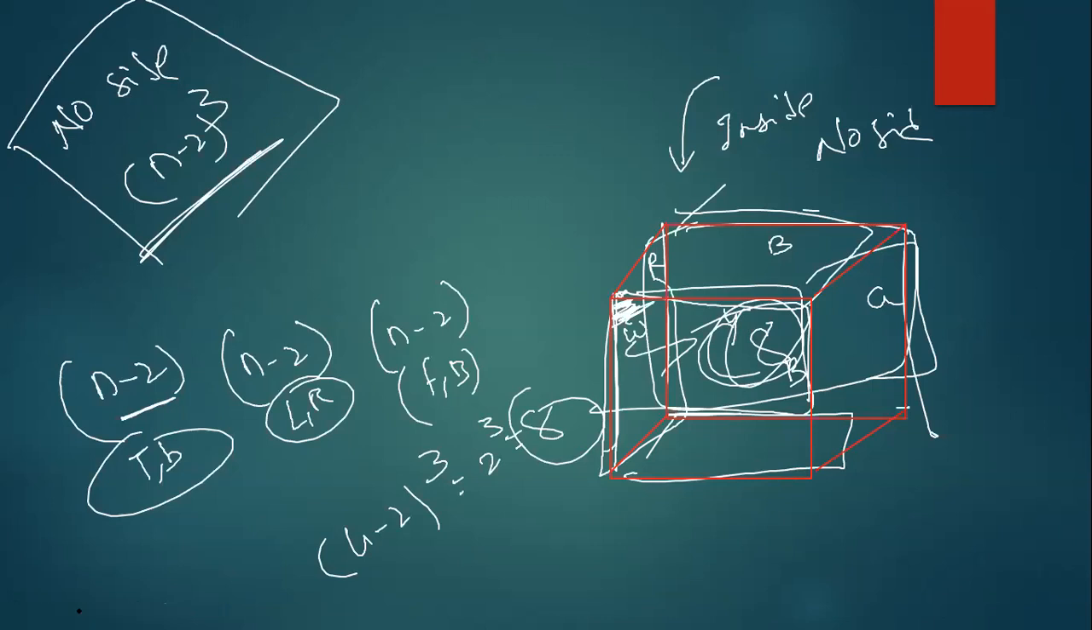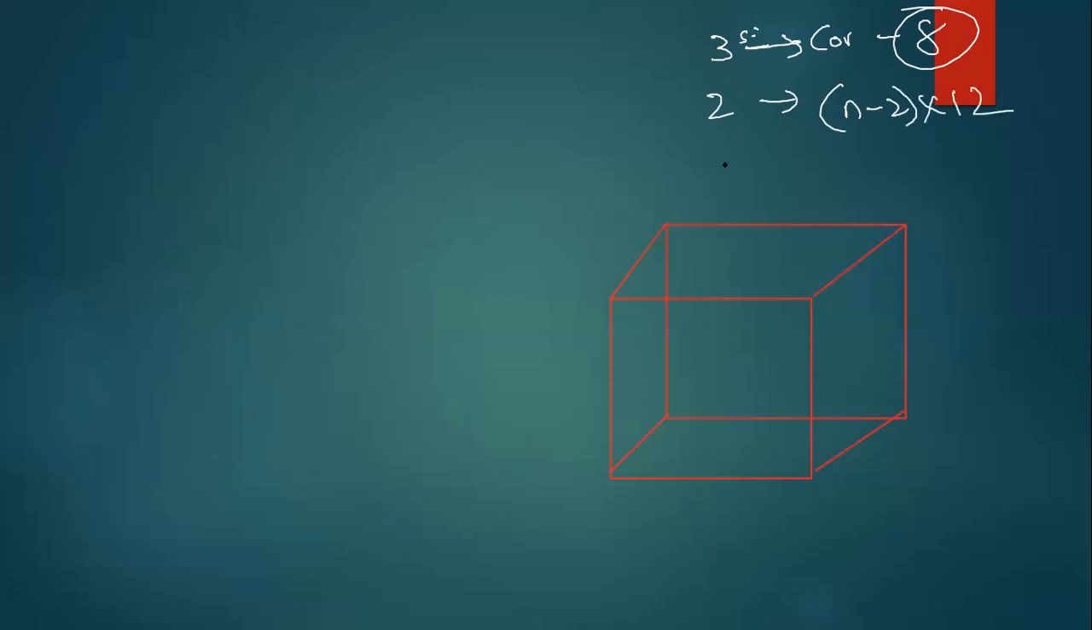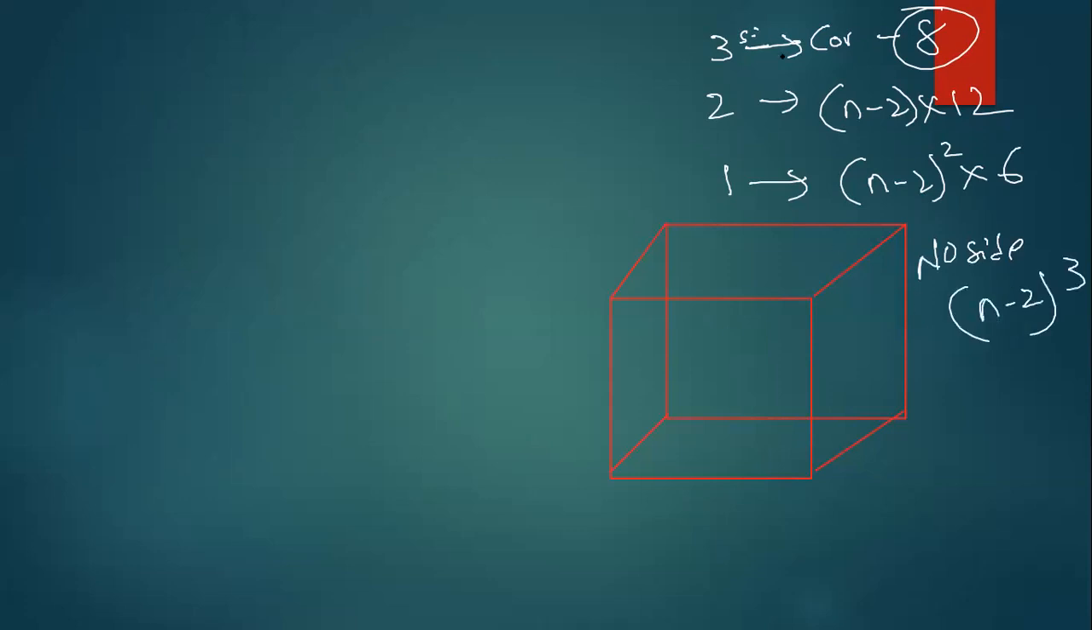Actually, in our class, we'll show the pics because here we can't. Chalo. So just remember one thing, guys. Three side painted means always corner, which is 8. Two side means n minus 2 into 12. One side means n minus 2 whole square into 6. No side means n minus 2 whole cube. These are the only 4 formulas you have to remember.